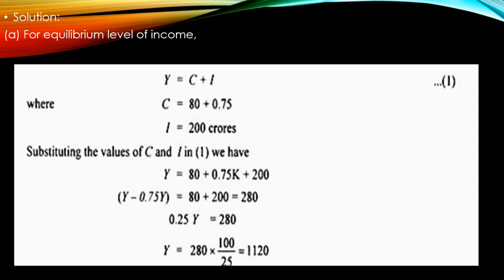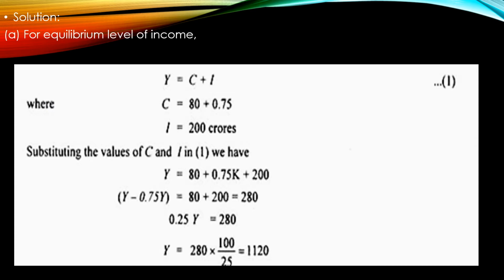From that, take the Y terms to one side: Y minus 0.75y. The remaining portion is 80 plus 200, which is equal to 280. So Y minus 0.75y, that is 0.25y, is equal to 280.